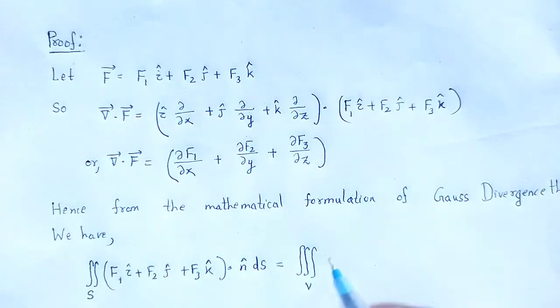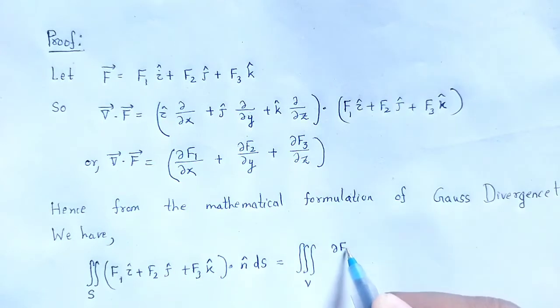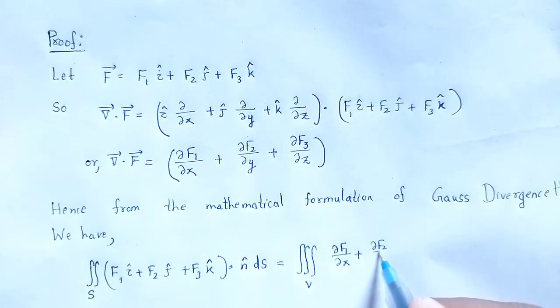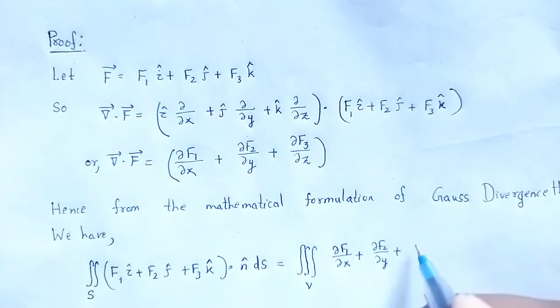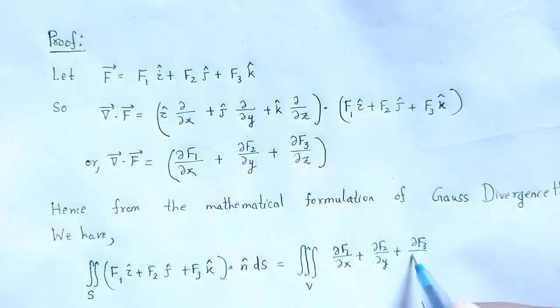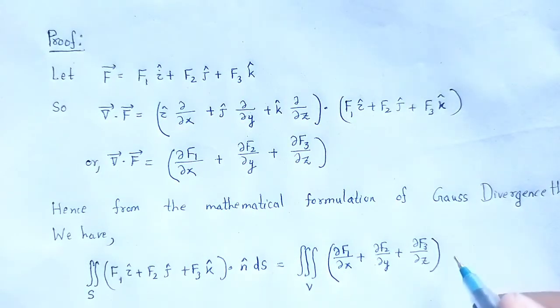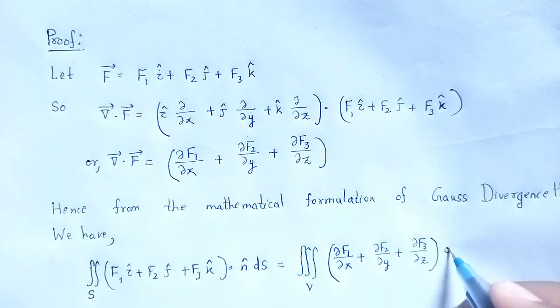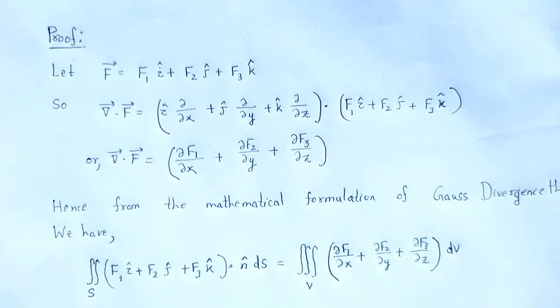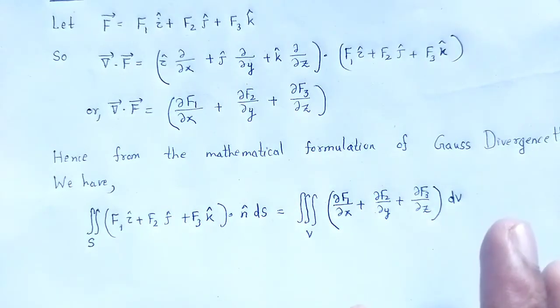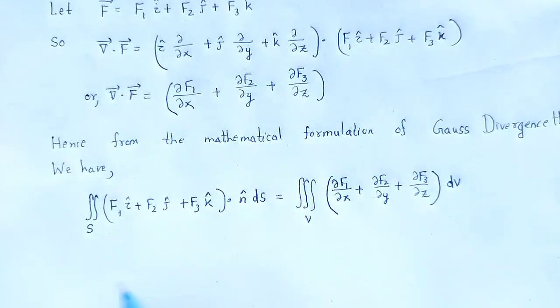We find the divergence value, del f1 by del x plus del f2 by del y plus del f3 by del z, dv. For the Cartesian system, in place of dv I can write dx dy dz.